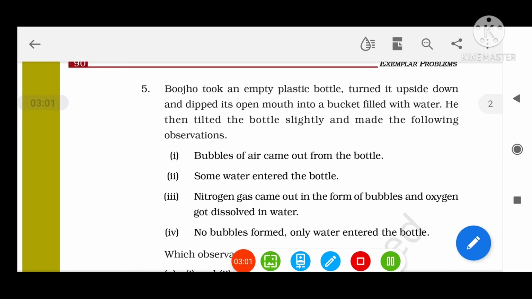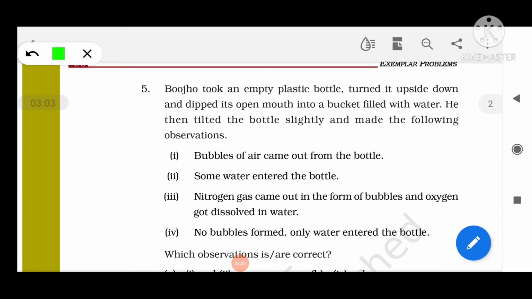Now move to question number 5. Bujo took an empty plastic bottle, turned it upside down and dipped its open mouth into a bucket filled with water. He then tilted the bottle slightly and made the following observations. Now what observation will be observed?